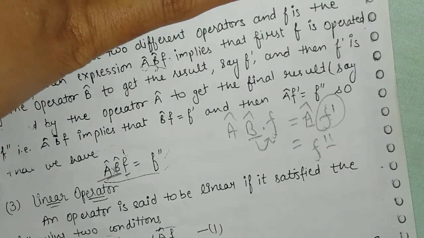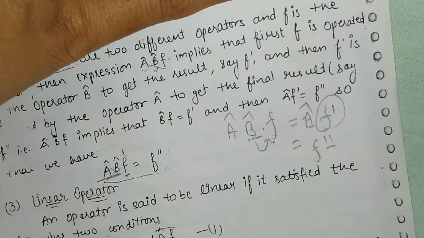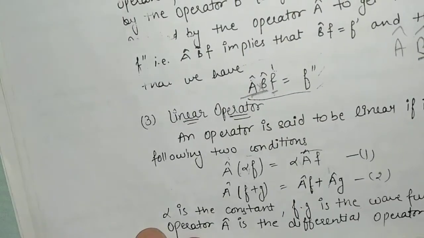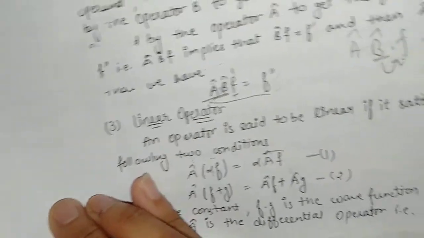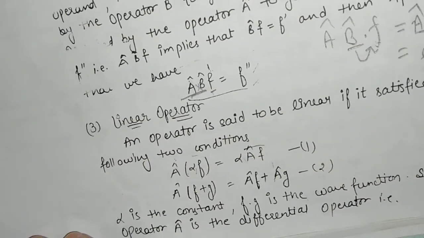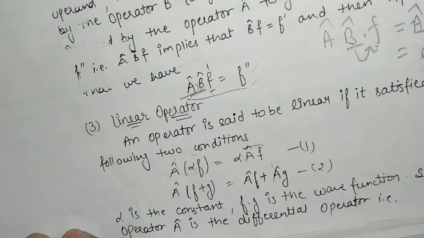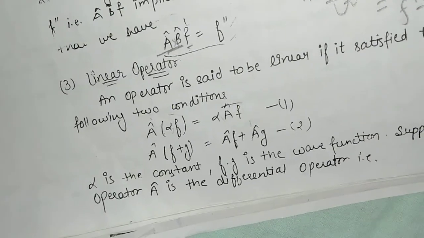It can be any constant value. Here I am considering the simple method. So like this method we will apply the multiplication operator, and the next is the linear operator. Linear operator means, in the simple form, if we apply the operator on the sum of two functions, multiplication of two functions and division of two functions, an operator which is linear satisfies the following condition, then that operator is known as the linear operator.